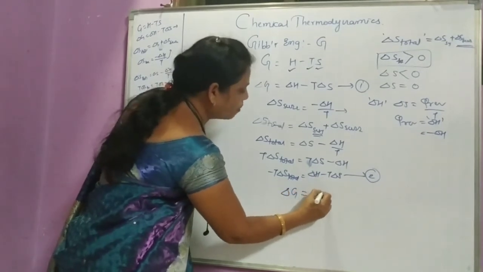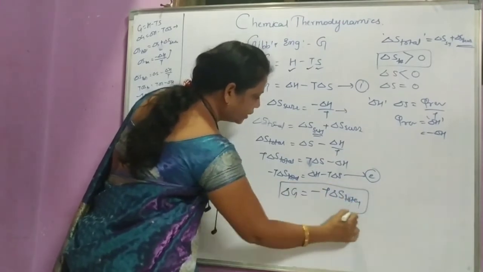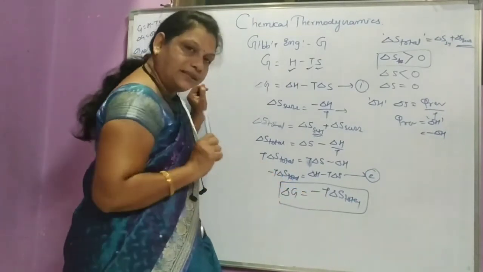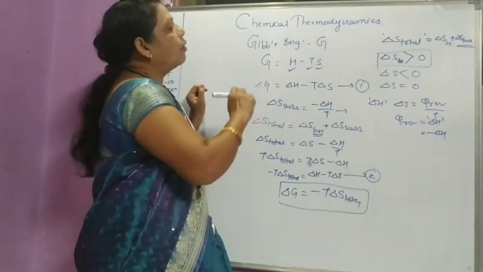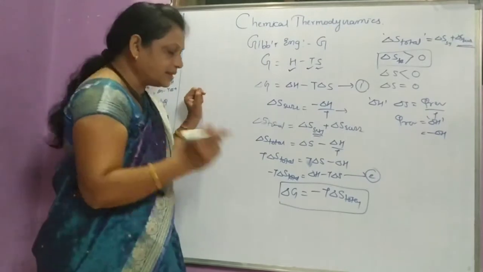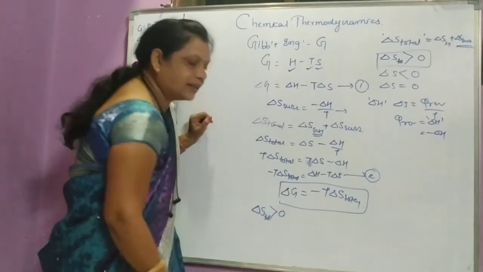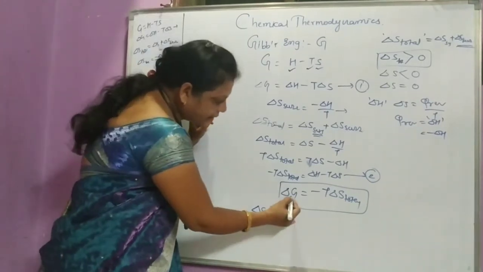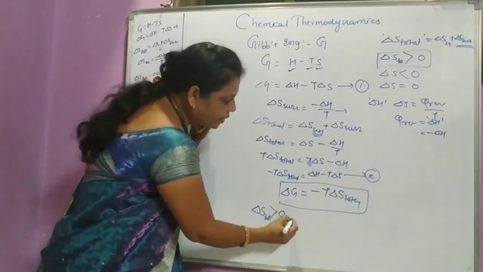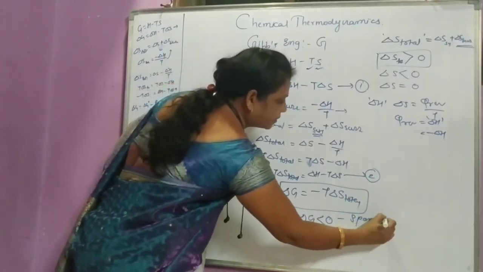Delta G is equal to minus T delta S total. This is the relation between entropy change total and delta G. According to the second law of thermodynamics, for a spontaneous reaction delta S total must be greater than 0. Since delta G is equal to minus T delta S, if delta S total is greater than 0, then delta G is less than 0 for the spontaneous reaction.